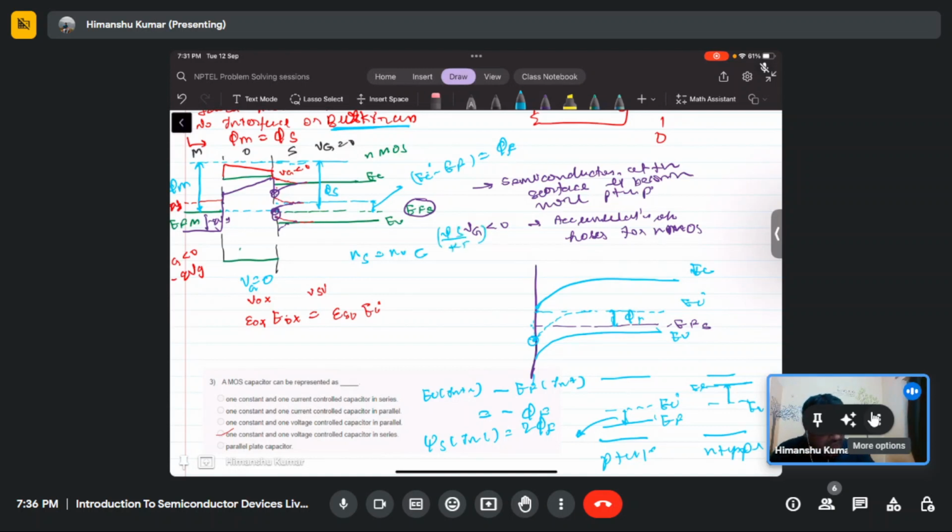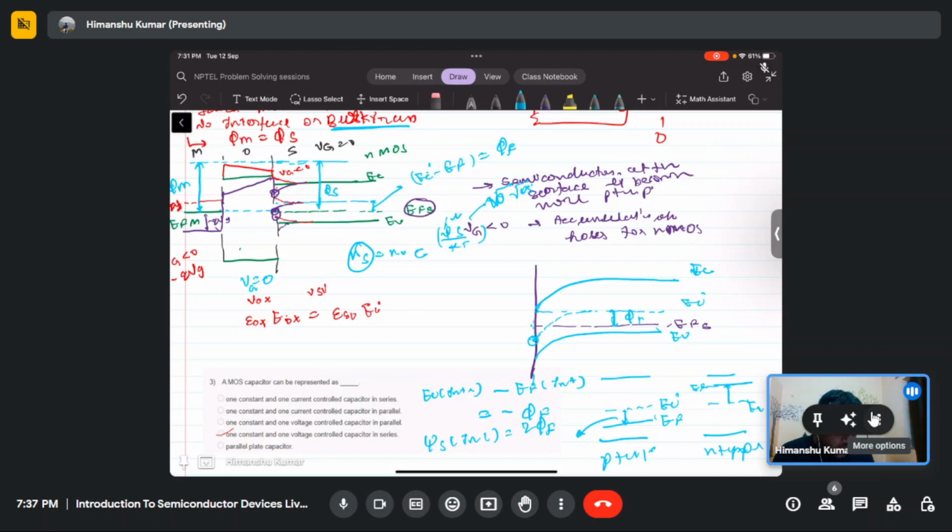This electron concentration is an exponential function of psi s, while the depletion width is proportional to the square root of psi s. So if psi s increases by some amount, then ns will increase by an exponential amount, and the depletion width will not extend much.